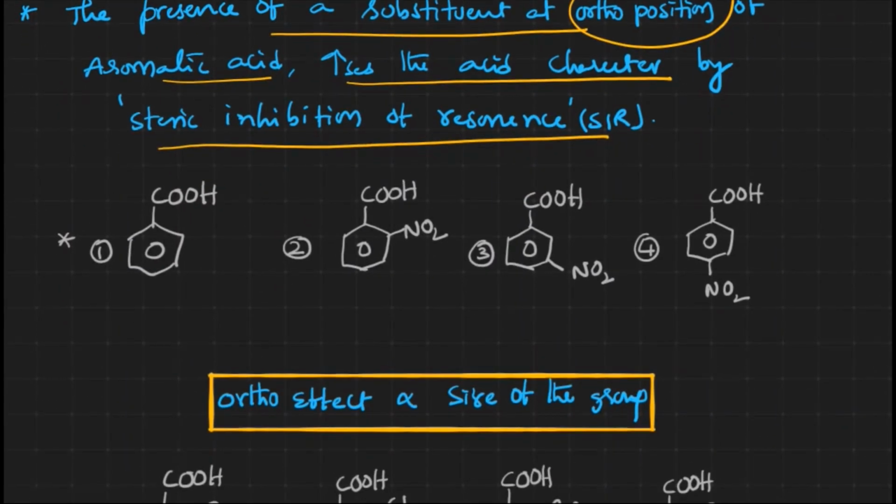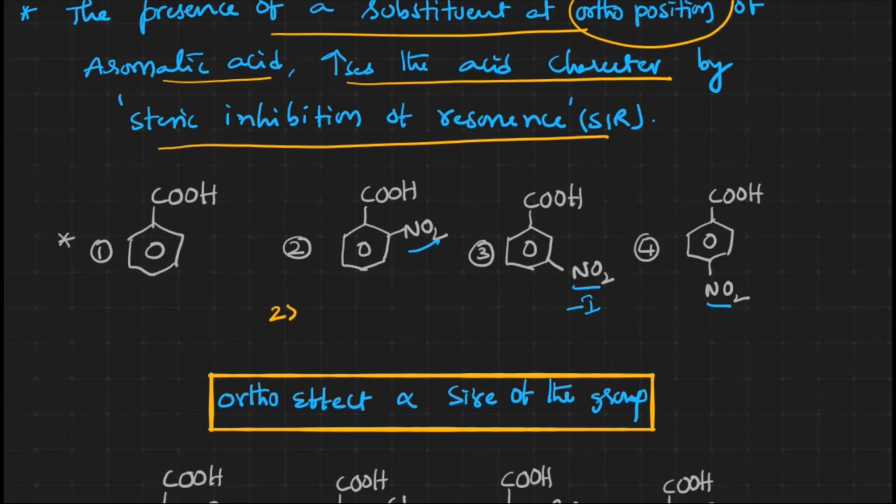Now we know that -M groups or electron withdrawing groups increase the acidic nature, and electron releasing groups decrease the acidic nature, right? This is a -M and -I group. Here we have only -I nature. There is no +M at the meta position, right? Generally we think the fourth one is the most acidic one, right? But according to the ortho effect, the ortho substituted one is the more acidic one.